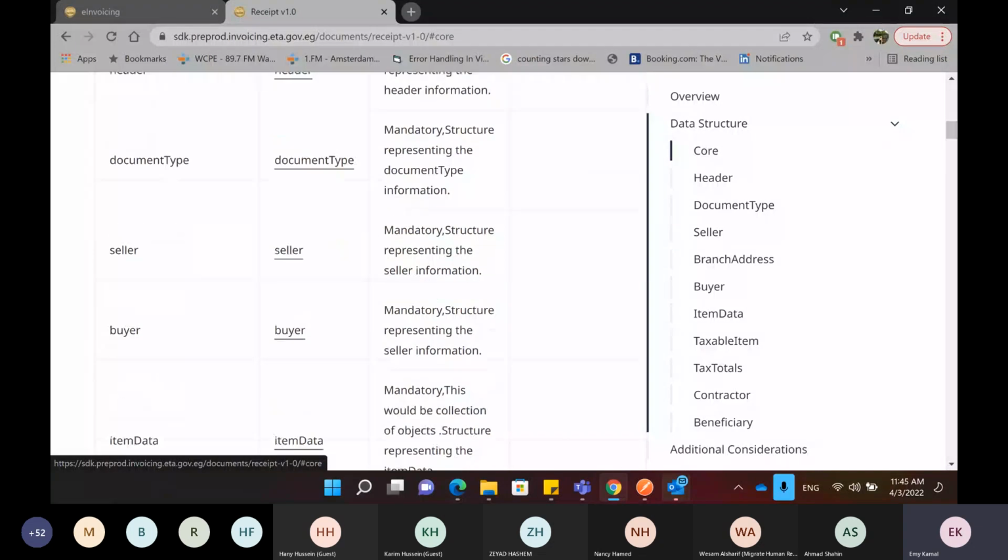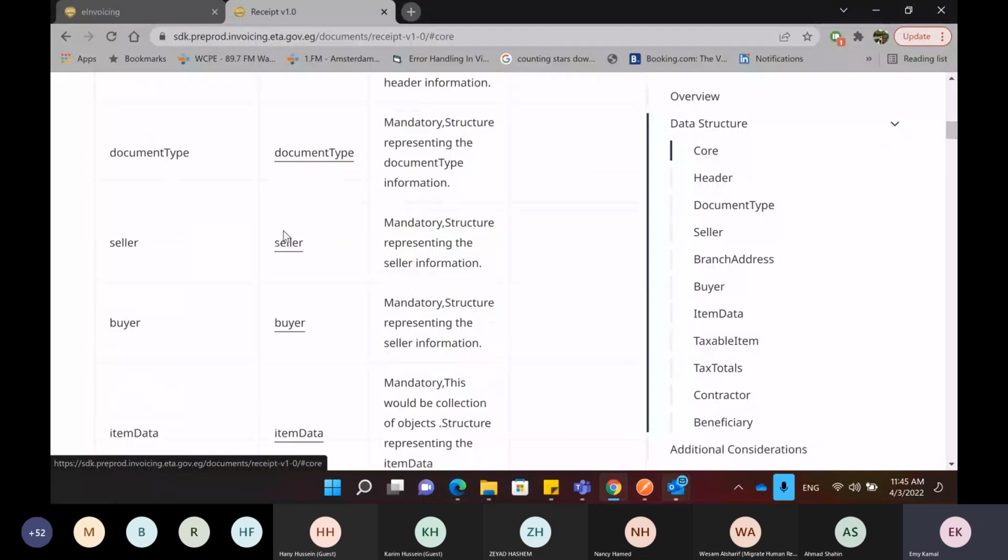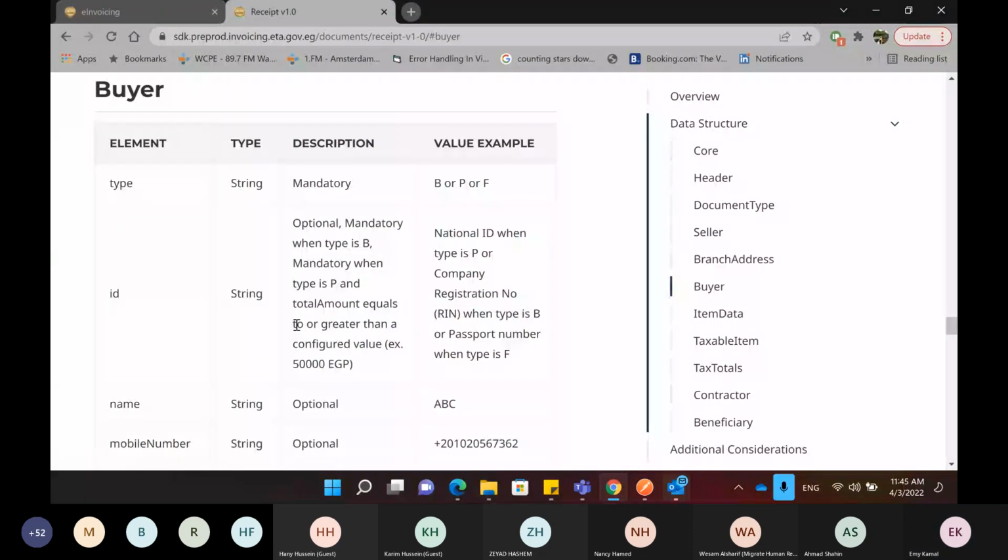The next part is the buyer. This is information about the buyer. For the buyer, the first thing is the type of the buyer. We have three types: B for business, P for person, or F for foreigner. So you have to specify which type of buyer you are issuing the receipt to.